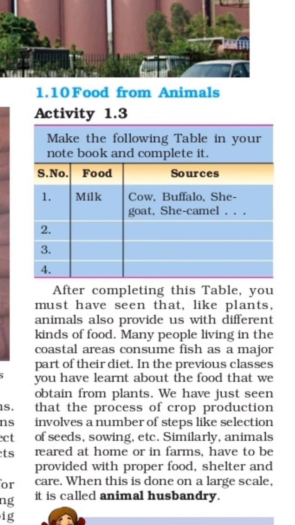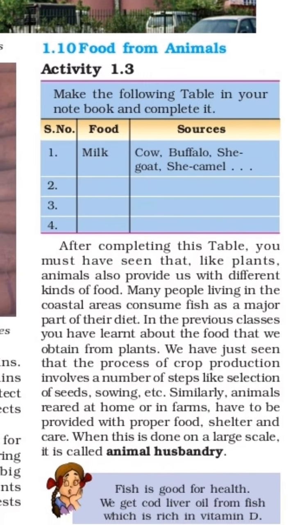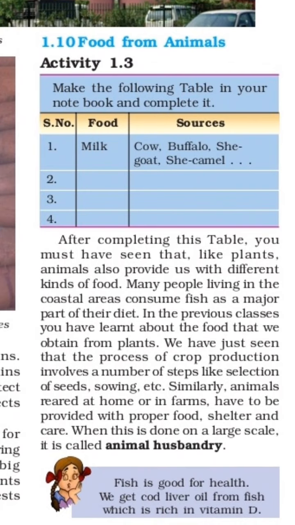Similarly, animals reared at home or in farms have to be provided with proper food. When farmers rear these animals at home or on farms, they must provide them with proper food, shelter, and care. When all this is done on a large scale, it is called animal husbandry.